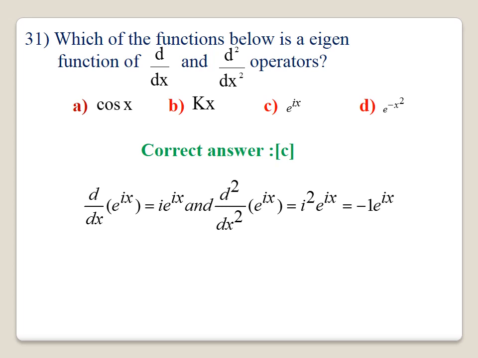And similarly, we take d square by dx square of e power ix, which will be equal to i power square into e power ix, that will be equal to minus 1 into e power ix, since i square is equal to minus 1. And for the eigenfunction e power ix, d by dx and d square by dx square are the operators. The correct answer is C.